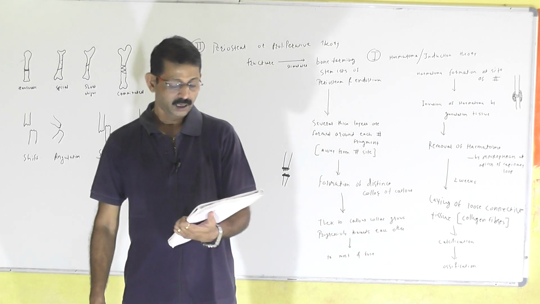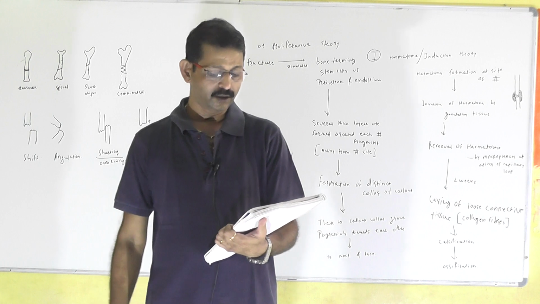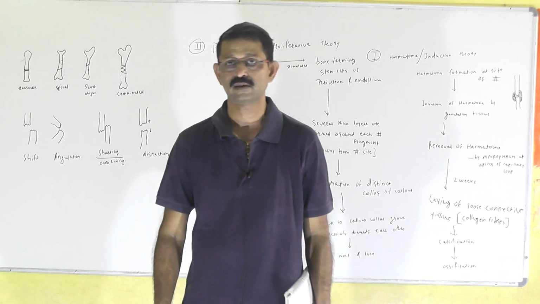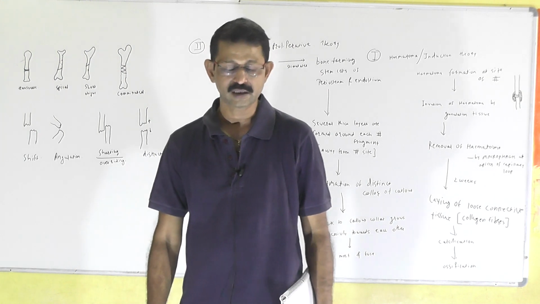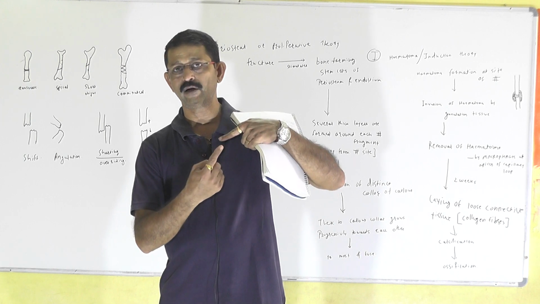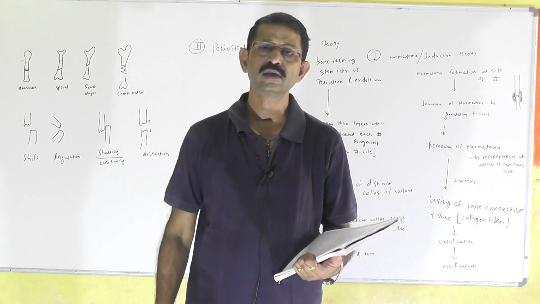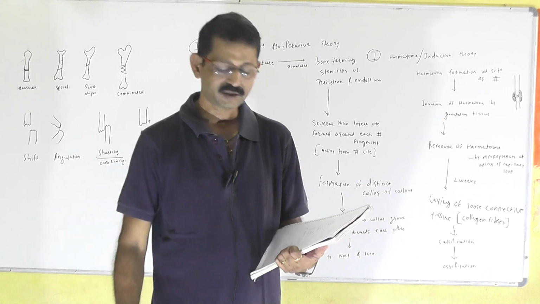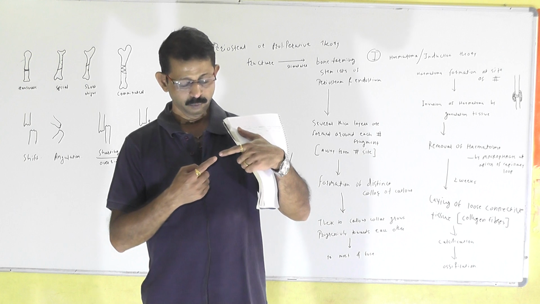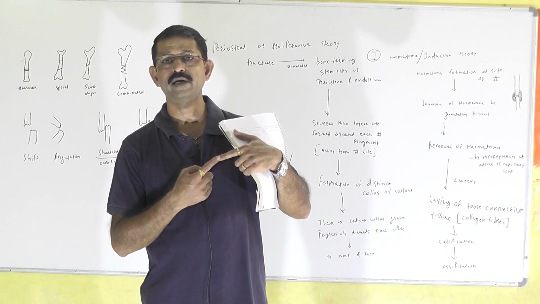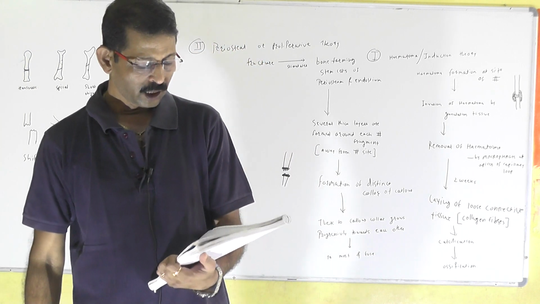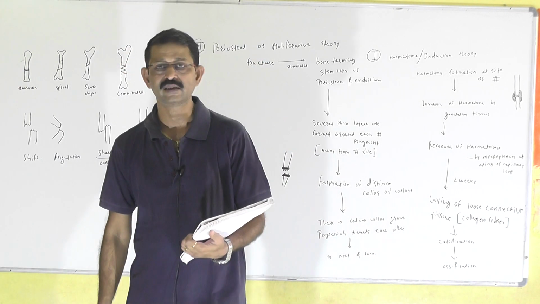Dislocation is total disruption of a joint with no remaining contact between two articular surfaces. Then what is subluxation? Subluxation is partial disruption of the joint with minimal or abnormal contact between two articular surfaces. Is that clear? Now we will see the pathology of fracture healing.